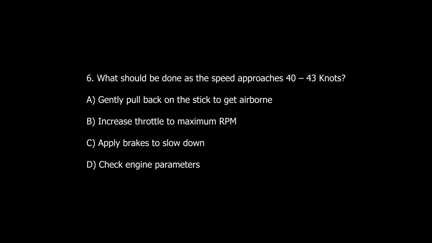Question number 6. What should be done as the speed approaches 40-43 knots? A. Gently pull back on the stick to get airborne. B. Increase throttle to maximum RPM. C. Apply brakes to slow down.